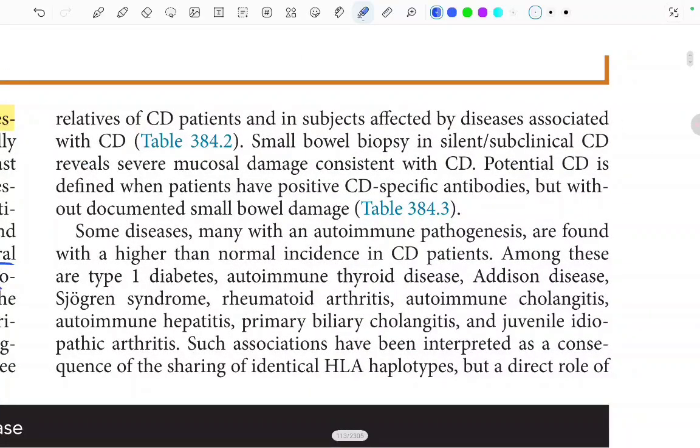Some diseases, many with an autoimmune pathogenesis, are found with a higher than normal incidence of the celiac disease. Among these are the type 1 DM, autoimmune thyroid disease, Addison's disease, Sjogren's syndrome, rheumatoid arthritis, autoimmune cholangitis, autoimmune hepatitis, primary biliary cholangitis, and juvenile idiopathic arthritis.